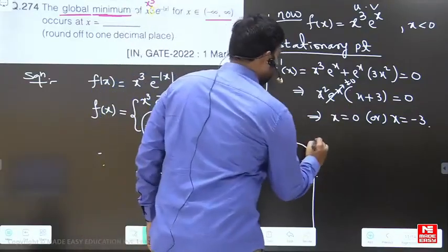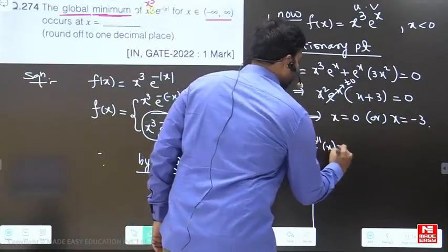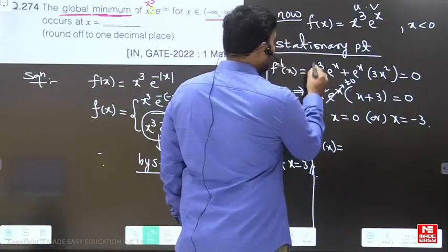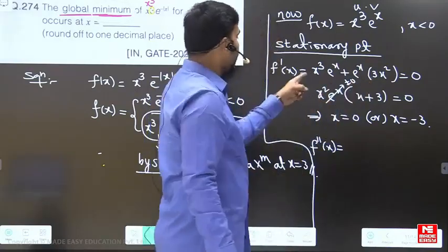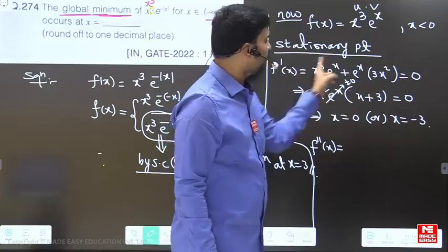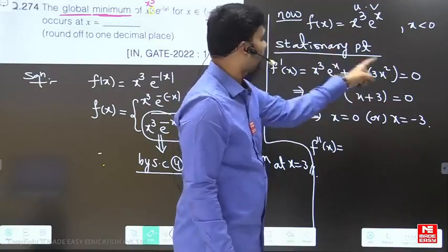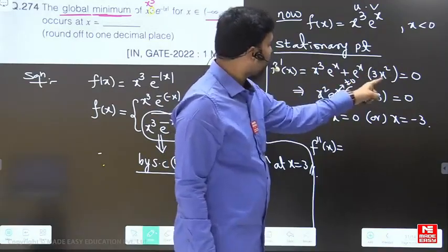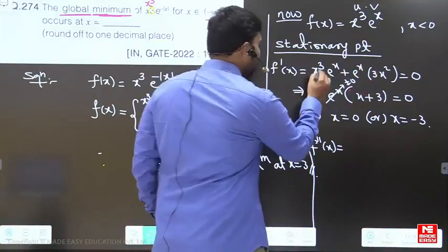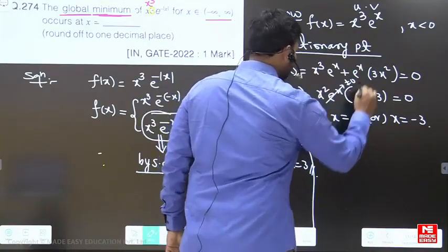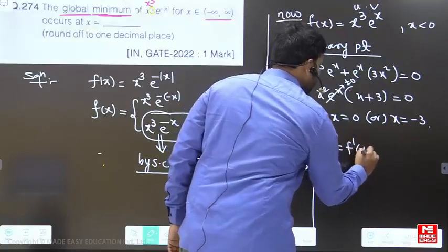Now let's find f double dash of x, beta. We have already differentiated x cube e power x, so the differentiation of this is the total one, because it is the same function. We write this differentiation as the whole thing, that is f dash of x.